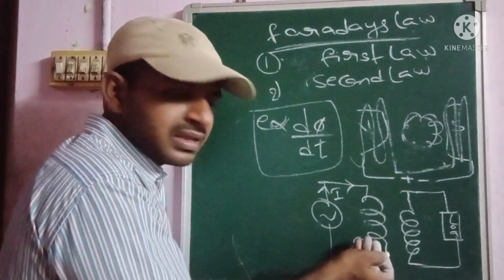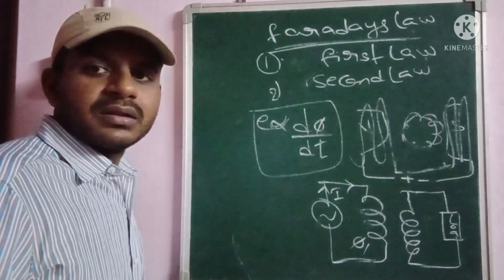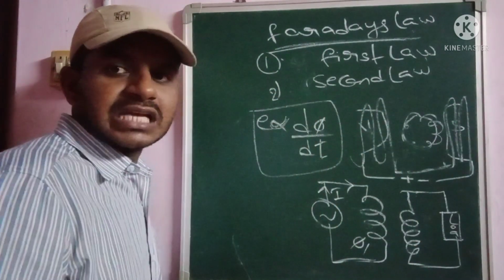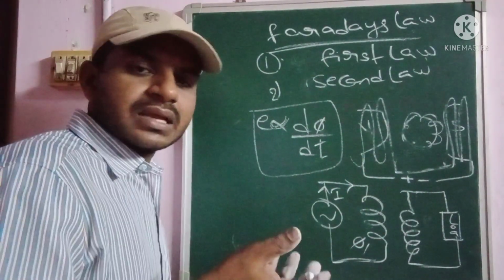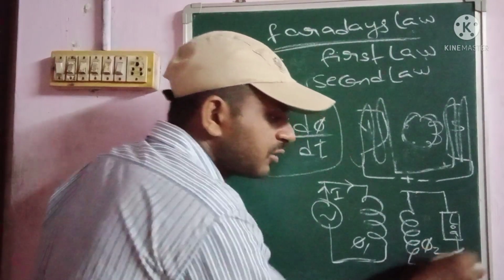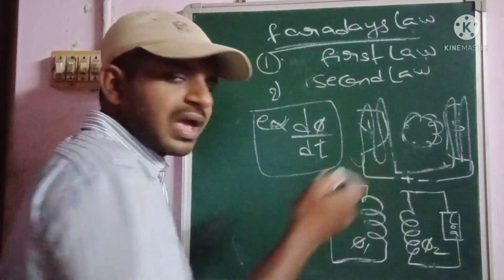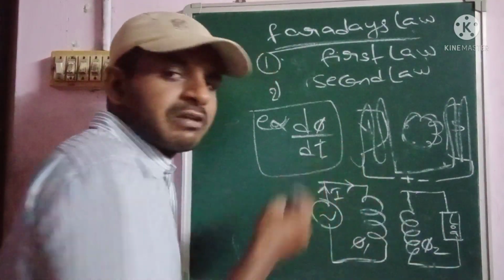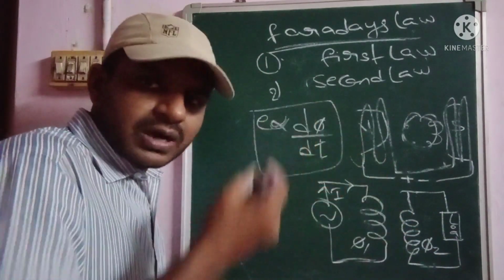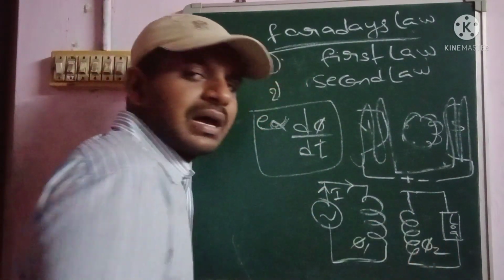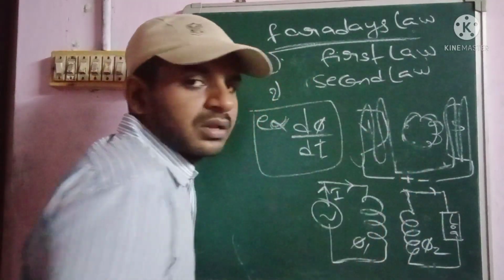Whenever this flux φ1 cuts the secondary winding of the transformer, some flux also exists in the secondary winding. That flux is given as φ2. Finally, due to that flux, some EMF exists in the secondary winding. Due to that EMF, some voltage exists. Due to that voltage, the resultant current flows to the load center.